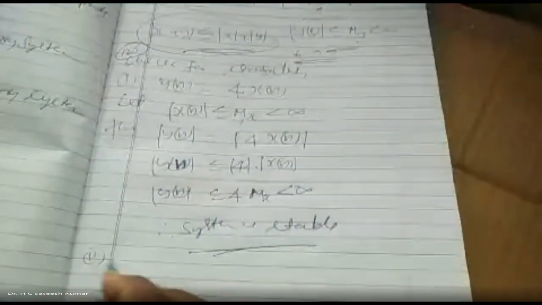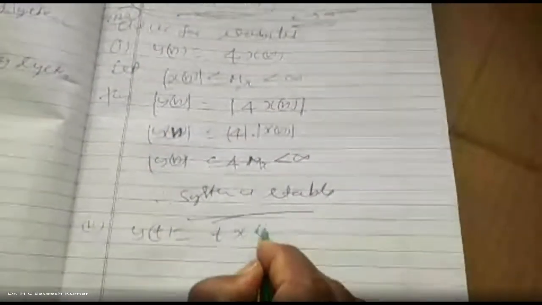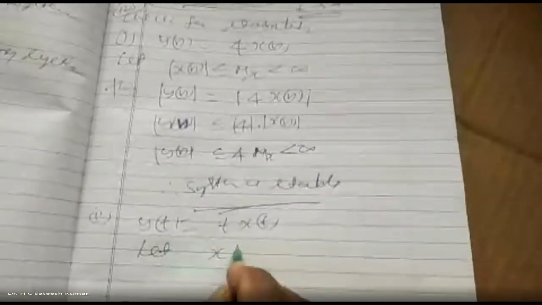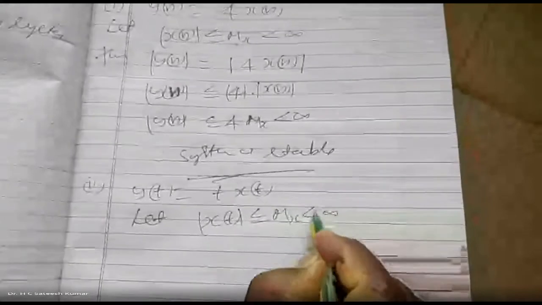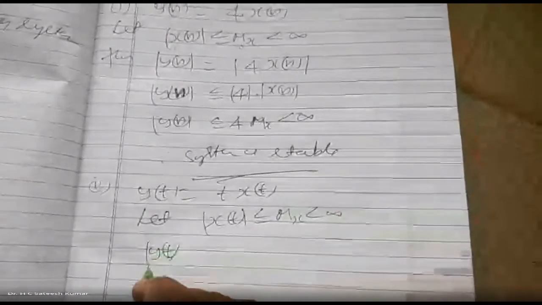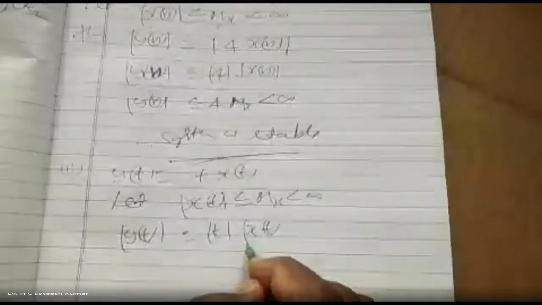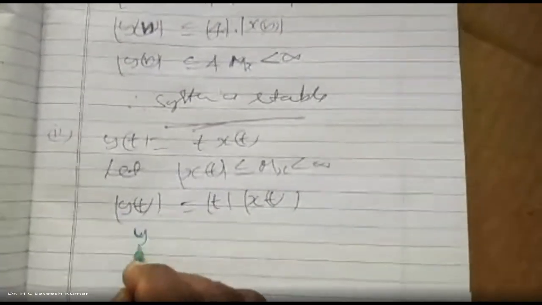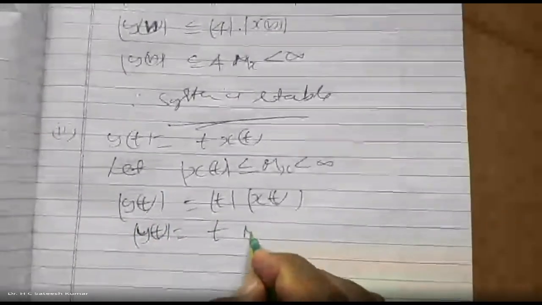Second one. y(t) is equal to t times x(t). Let us bound the input. Let magnitude of x(t) be less than or equal to Mx, which is less than infinity. Magnitude of y(t) is equal to what? Magnitude of t times magnitude of x(t). So magnitude of y(t) is t times magnitude of x(t), which is t times Mx.